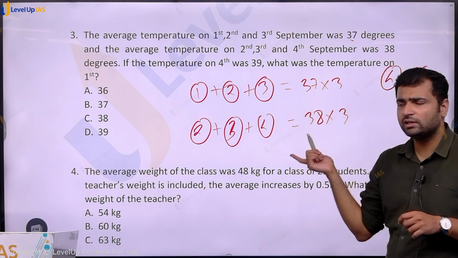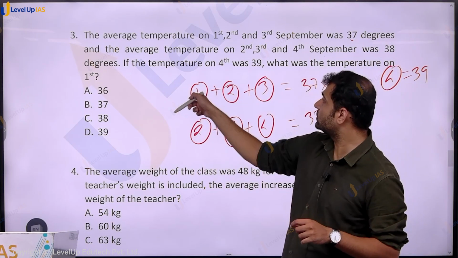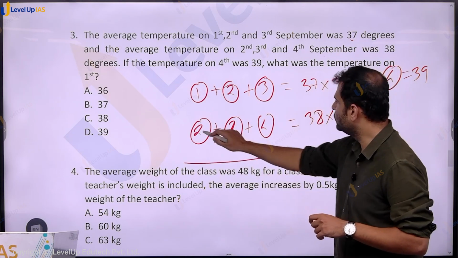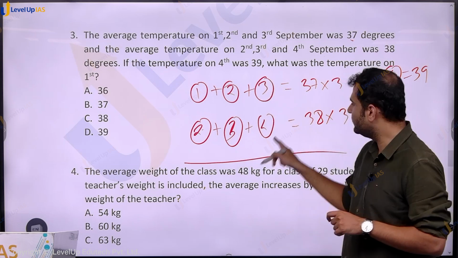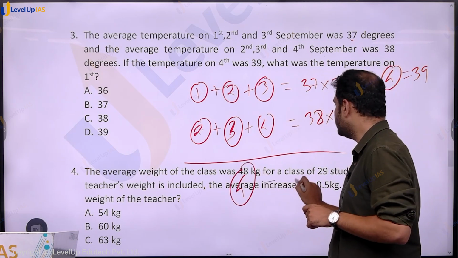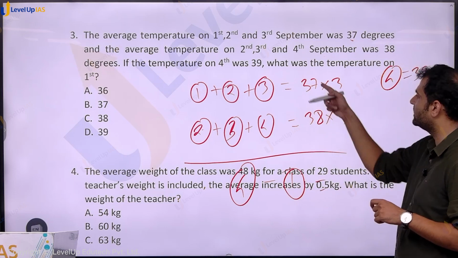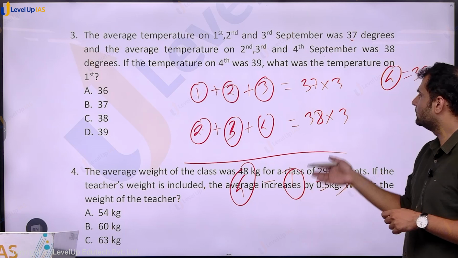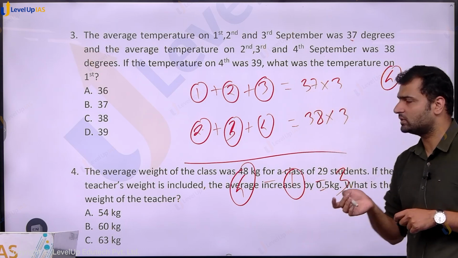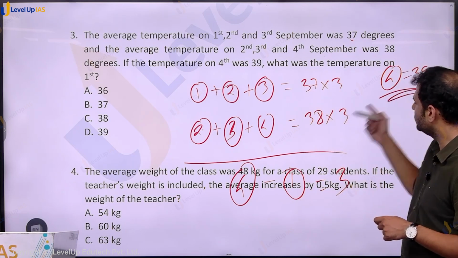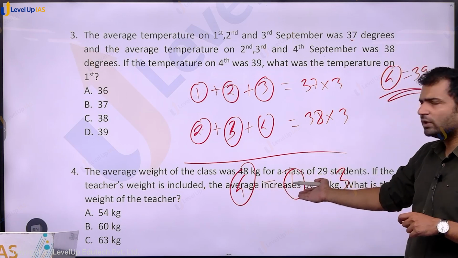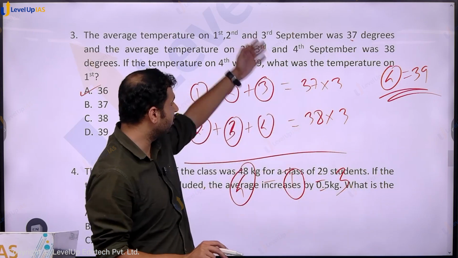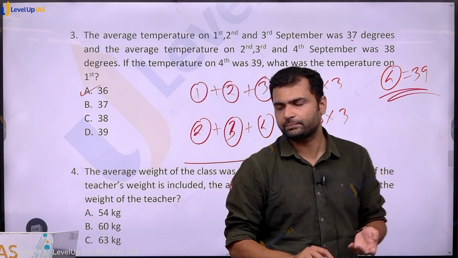We have these 3 things. Here 2 and 3 are common in both. We want the temperature on the 1st. If you subtract this from this, 2 minus 2, 3 minus 3 will be cut, so we will have 4 minus 1. Temperature on 4th minus temperature on 1st is equal to 38 into 3 minus 37 into 3, which is equal to 3 only, because if you take 3 common, you have 38 minus 37, which is 1. And we know the 4th was 39. So if there is 39 here, the first will have 36 as the temperature. We just plotted whatever information was in front of us, and this has yielded the answer. Very simple.